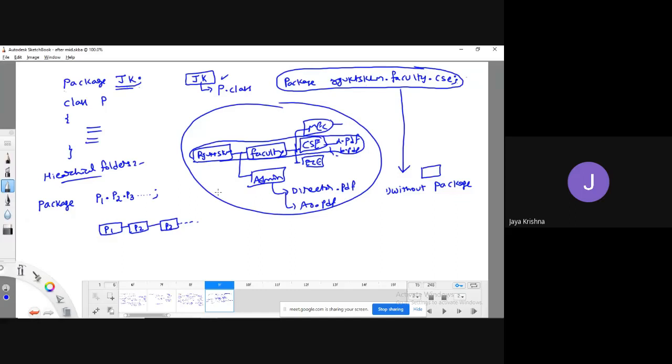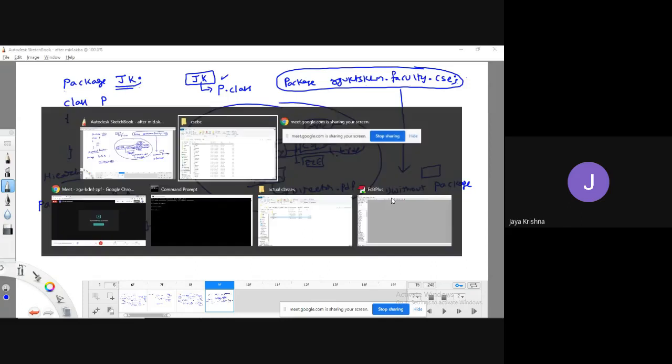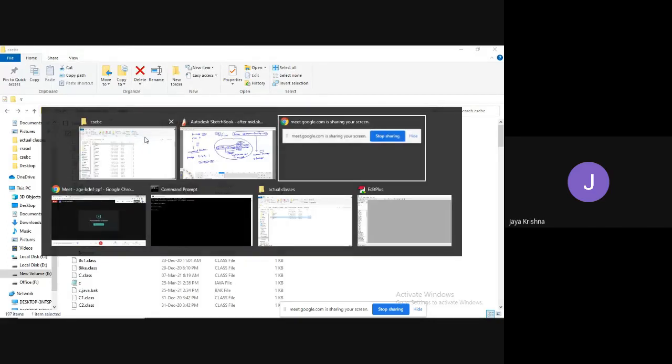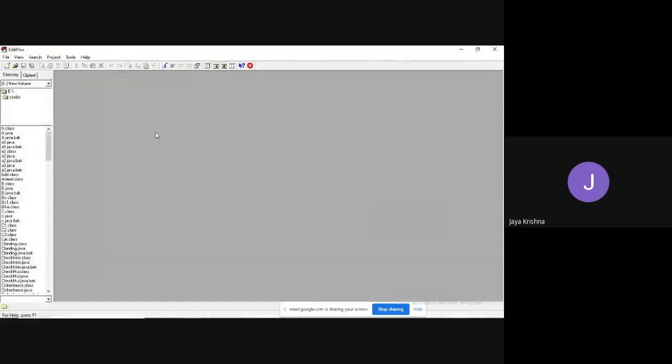So you can create folders in the system in two ways. One is without using package, as right now I have shown. Another way is I can use the keyword package, I mean with the help of the package keyword. For example, I have created a structure like this: RGKT, SKLM, CSC, BC, something. So let me show one simple program for you.